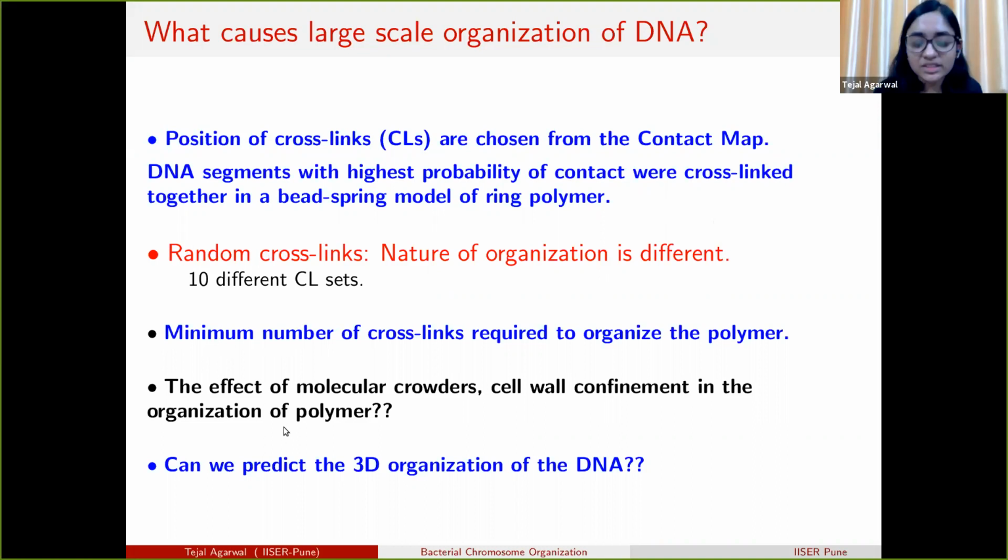Also, this DNA or chromosome is not isolated in the cell, but it is surrounded by many various proteins and enzymes, and it is also packed inside the cell wall. So these things also affect the organization of the chromosome. At the end, we also ask, can we predict the 3D organization of the DNA?